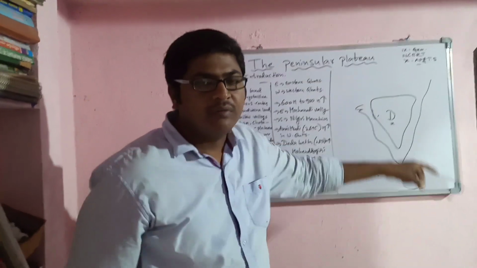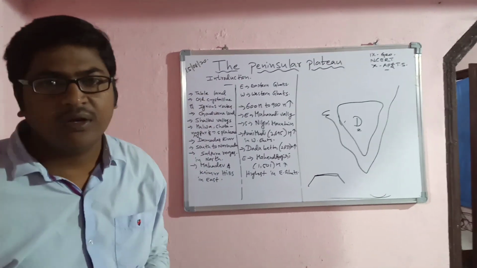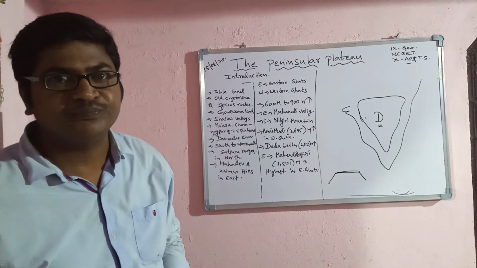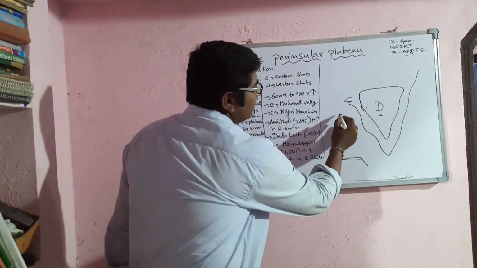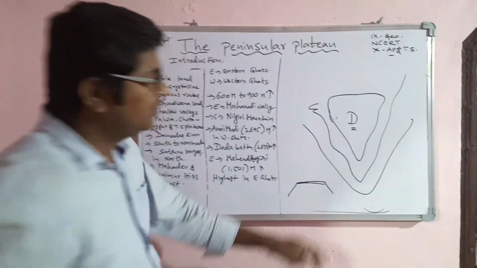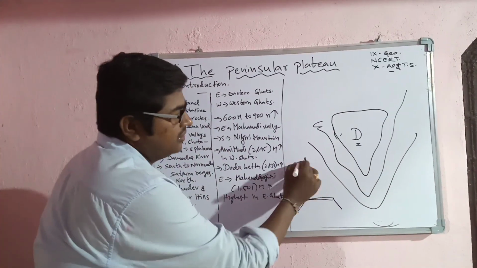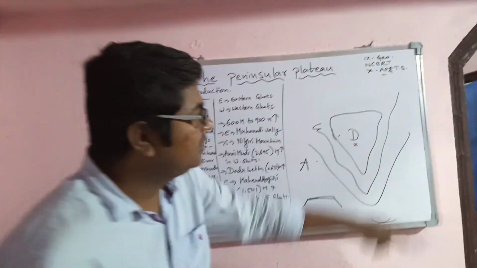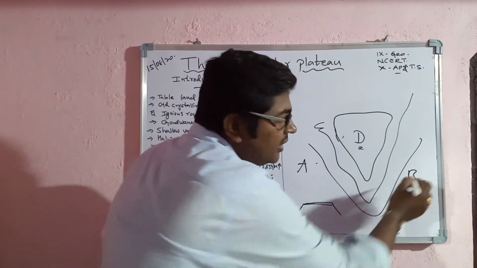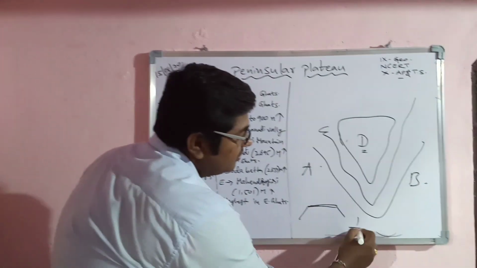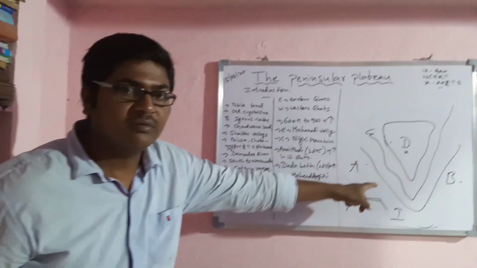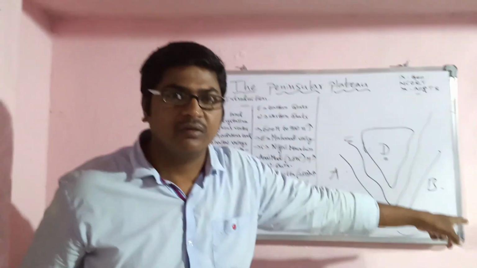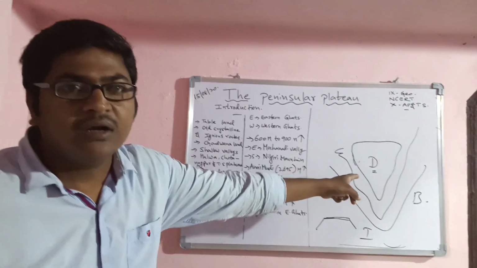First, we have to learn about what is peninsula. Peninsula is nothing but land with water on three sides. We have the Arabian Sea here, the Bay of Bengal here, and the Indian Ocean here. So on three sides we have water. Then it is called a peninsula.